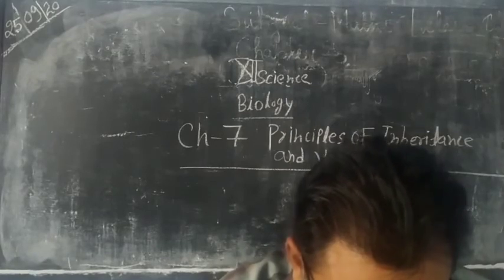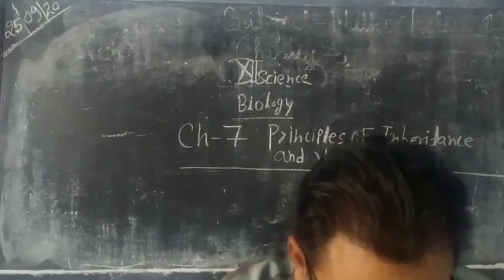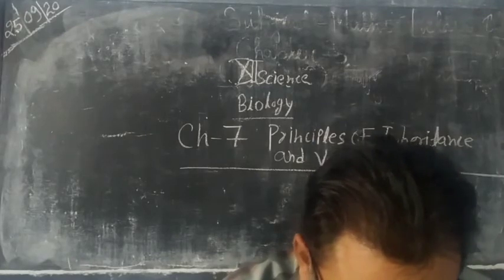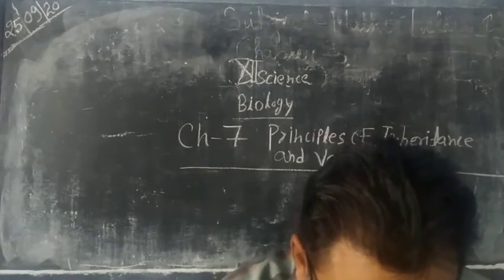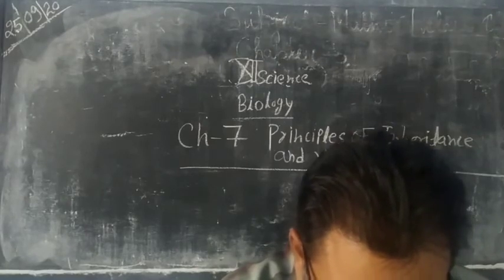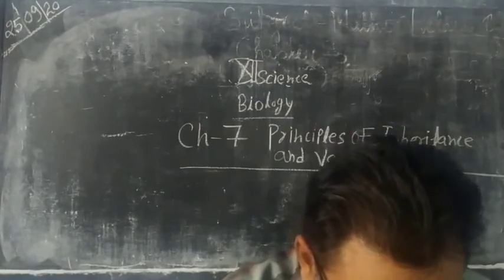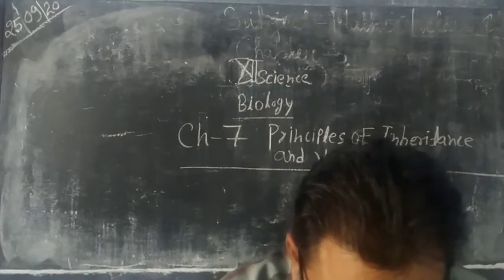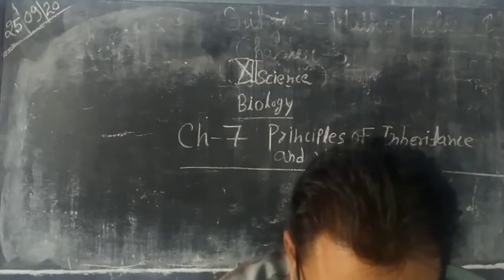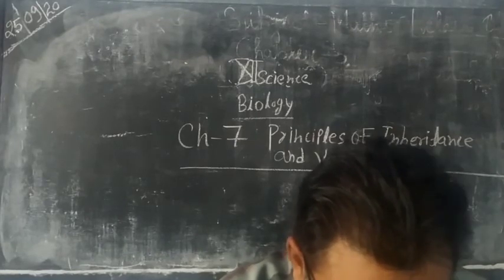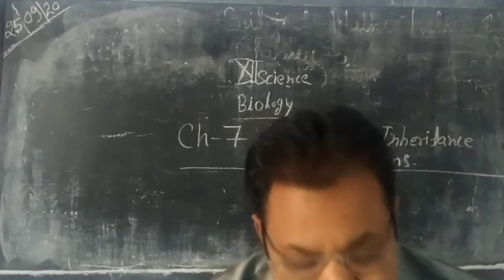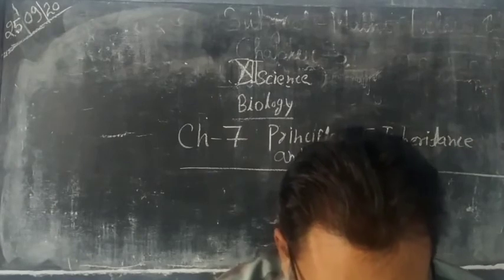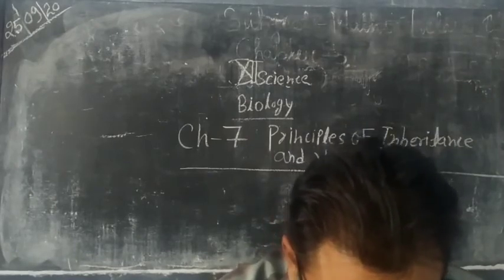Also, his ideas of heredity and variation were ahead of his time. His work was published in a relatively unfamiliar local journal which had limited circulation. So these are the main causes why Mendel's work remained unnoticed for 35 years.